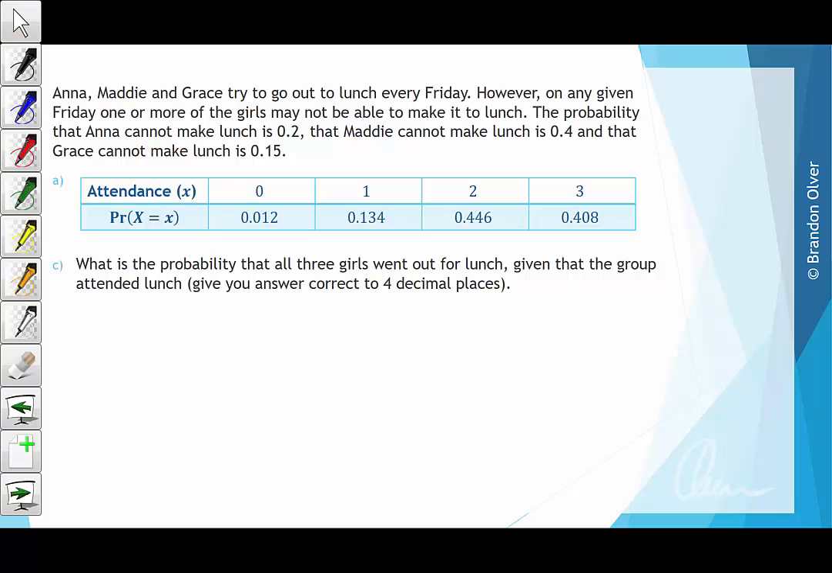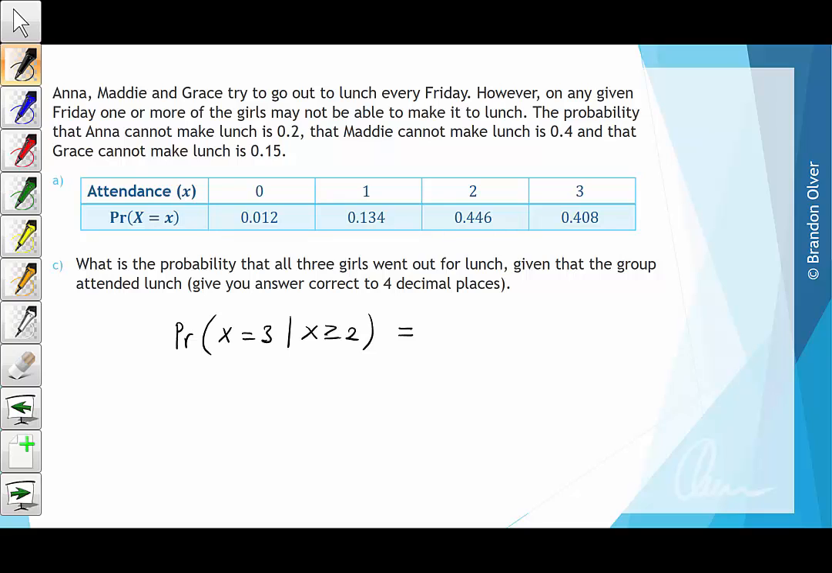Part C then says, what is the probability that all three girls went out for lunch, given that the group attended lunch? Give your answer correct to 4 decimal places. So this question is asking for the probability that X equals 3, given that X is greater than or equal to 2.